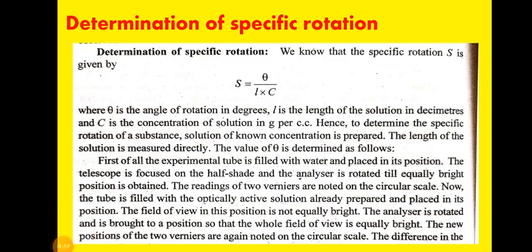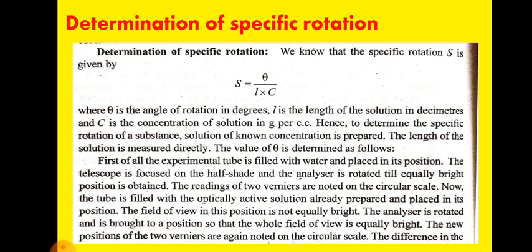Next one, determination of the specific rotation. So we know that the specific rotation S is given by S equals theta by L into C, where theta is the angle of rotation in degrees, L is the length of solution in decimeters, and C is the concentration of solution in gram per cubic centimeter. So hence to determine the specific rotation of a substance, a solution of known concentration is prepared. The length of the solution is measured directly. The value of theta is determined as follows.